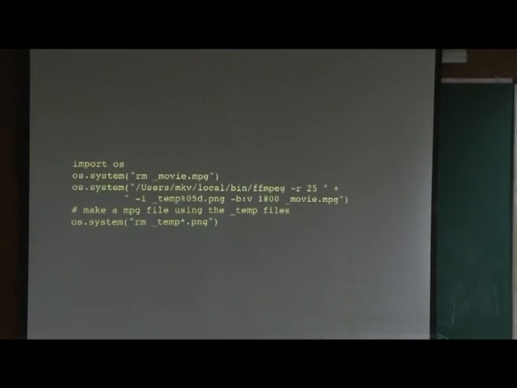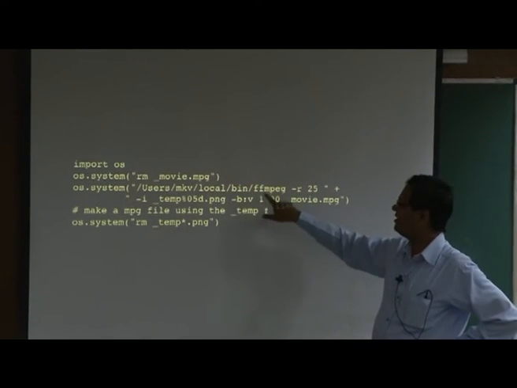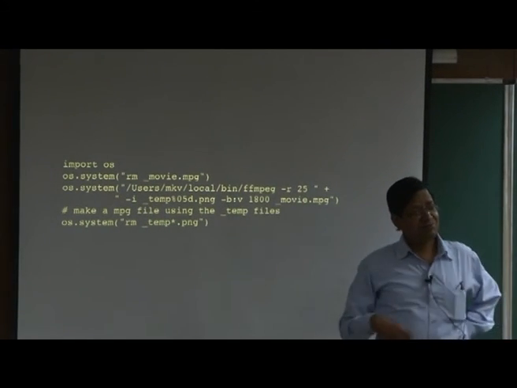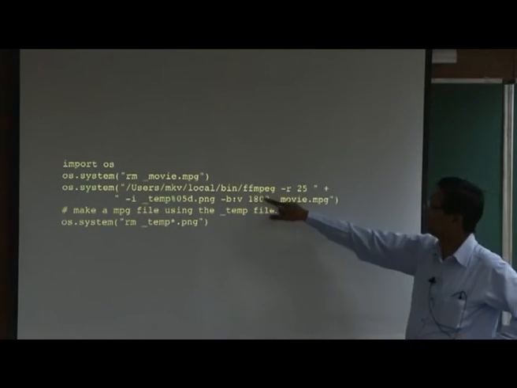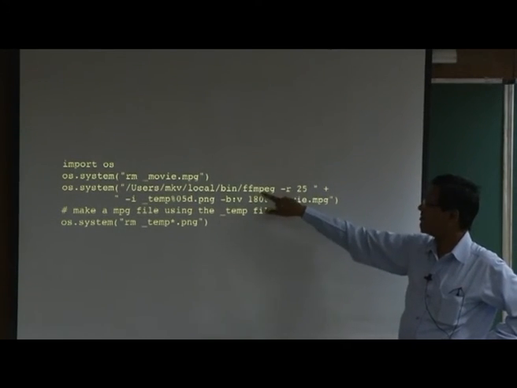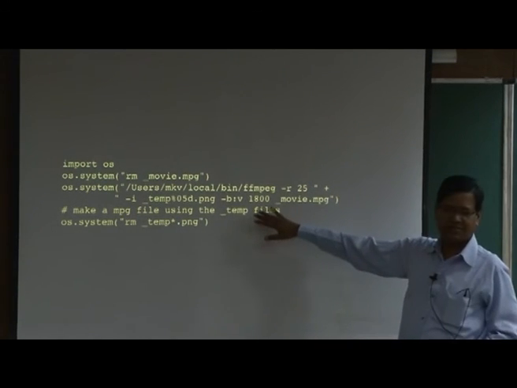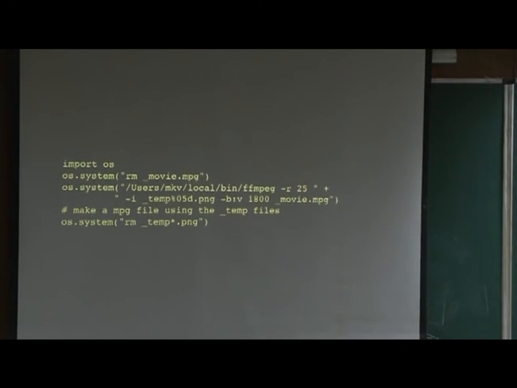So, now I need to use some other package. The idea is to import OS. Basically you run this function. You can run it from outside, but you can also run it from within Python. After the files are made, this is not part of Python, you have to download this package ffmpeg. Okay. So, it will piece it together. All this is part of the system, nothing to do with Python, but you can run it within Python. When I say import OS, it is importing the operating system. Well, it is not importing everything, whatever it needs it will have access to.